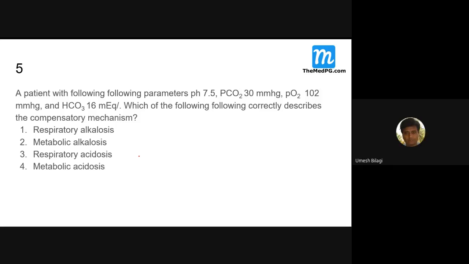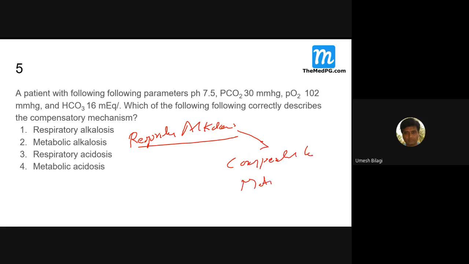So what is the primary change in this case? Respiratory alkalosis is the primary change, and this has been compensated by metabolic acidosis.